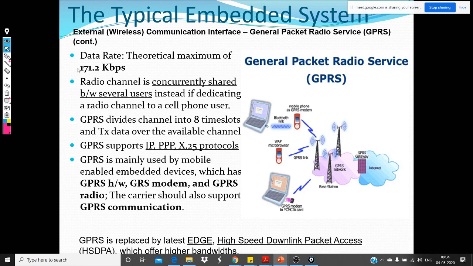You might wonder, the data rate is too small. Yes, it is very small, but this is not what we use in present day, like 3G or 4G. GPRS is actually an old technology, and it's currently replaced by the latest EDGE and high speed downlink packet access, HSDPA. They offer higher bandwidths. GPRS is still in use by smaller embedded devices, handheld embedded devices.